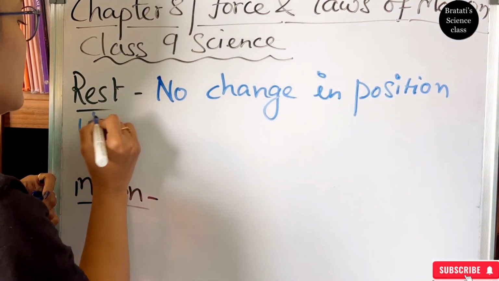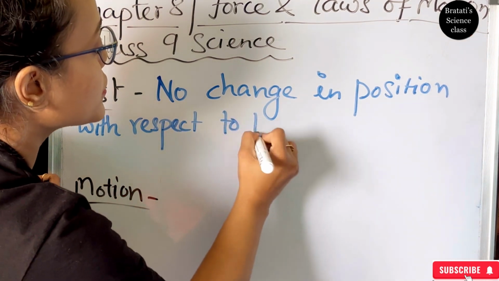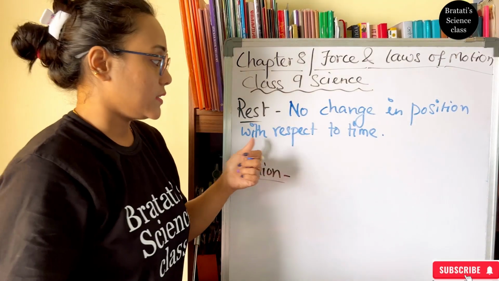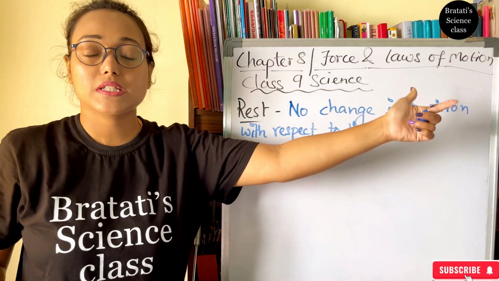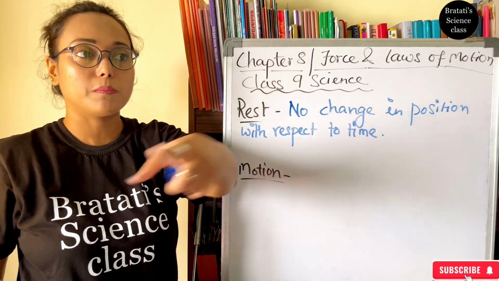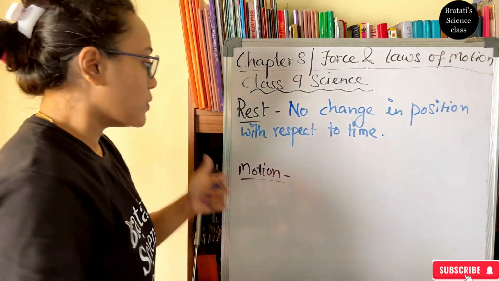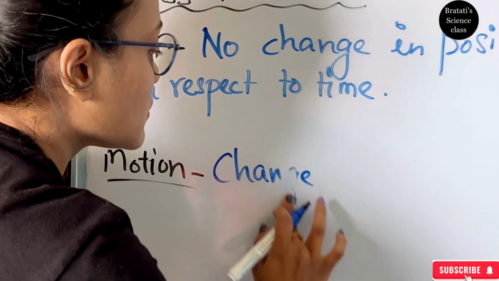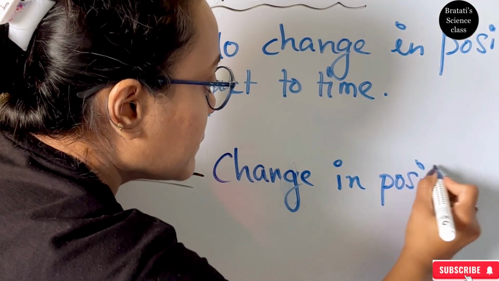with respect to time. Okay, it is relative to time. It's related to another person or object's view. So there must be an origin; with respect to the people standing on the earth, this object is at rest. Motion is change in position with respect to time.